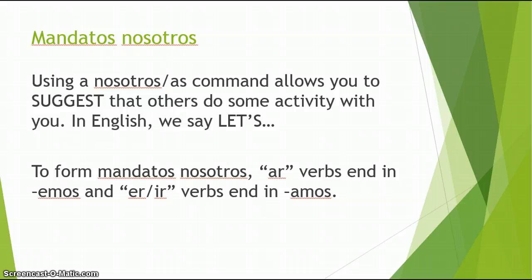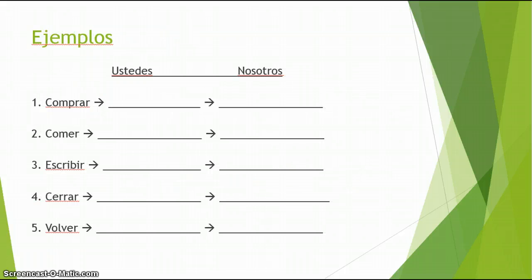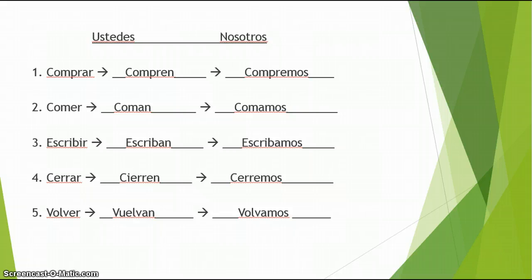Los mandatos nosotros. Using a nosotros command is the same as using the expression let's in English. You're making a suggestion that others do some activity with you. So this is a very similar way to conjugate as you've already been learning. You simply go to the yo form, drop the O, and add the opposite. The opposite of AR verbs is emos, and the opposite of ER and IR verbs is amos. Ahora vamos a practicar. Pause your screen and attempt to conjugate the following verbs into the ustedes and nosotros commands. Estas son las respuestas correctas.